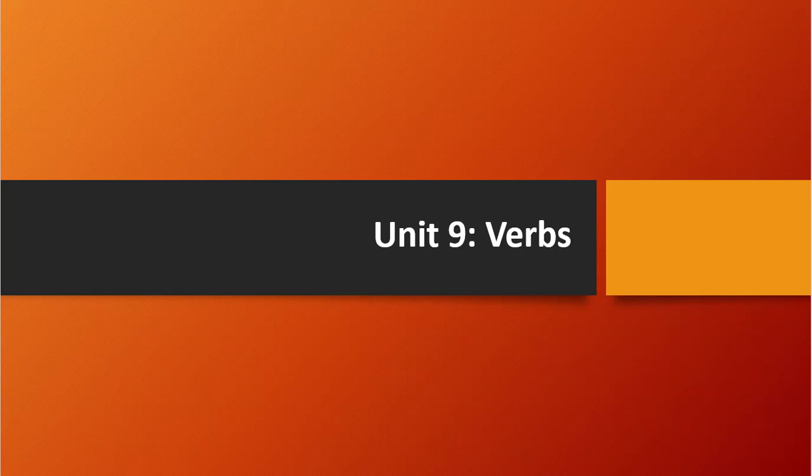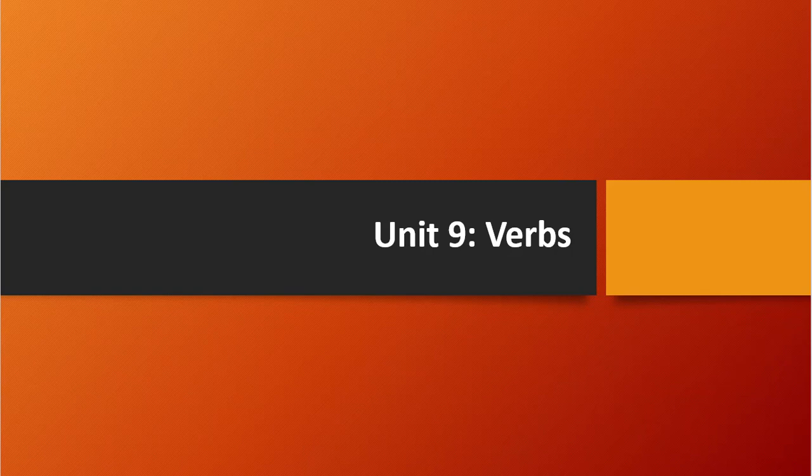In our previous class, we have seen our unit 7 and 8, right? What are those? The countable and uncountable nouns and pronouns, right? These two we have already seen, correct? Okay. And today we are going to discuss our unit 9 and 10. Which are those? Verbs and simple present tense. Okay.